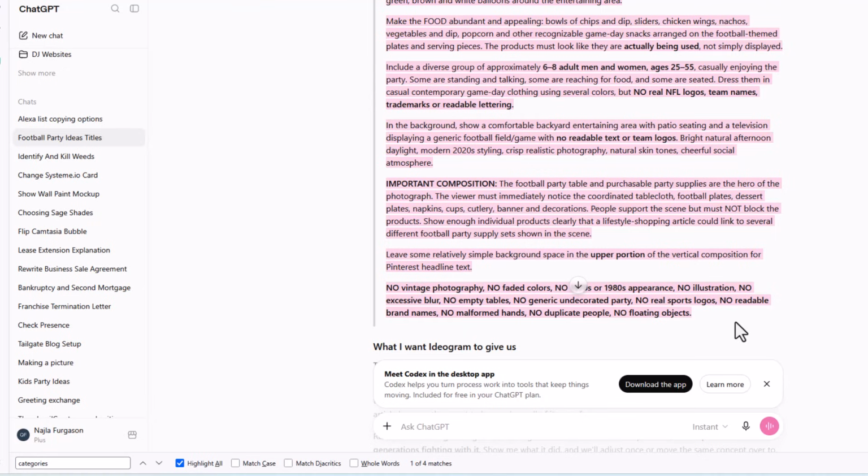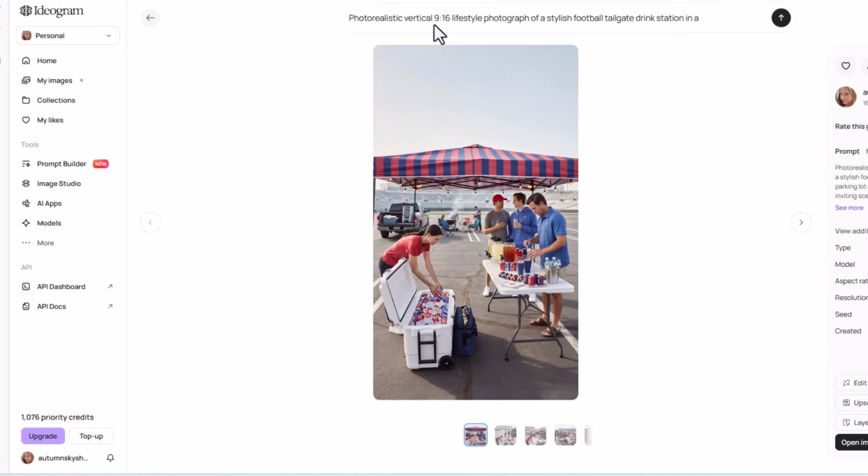And he's also listed a bunch of no's, no faded colors, no 1980s, because some of the pictures I've been getting lately look like they should be in the 60s or the 70s. It makes no sense to me. So I'm trying to say something a little bit more realistic.